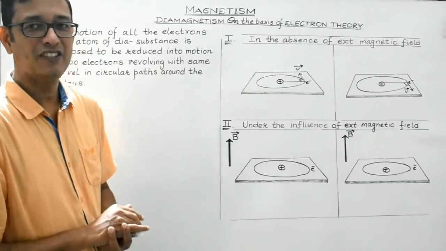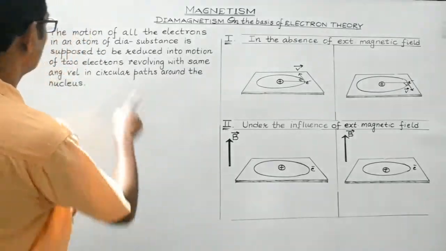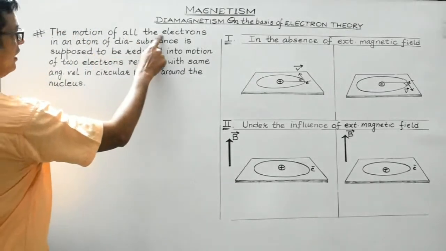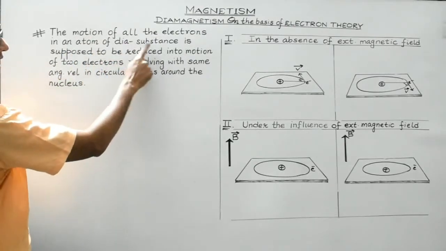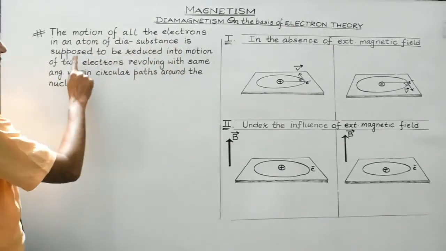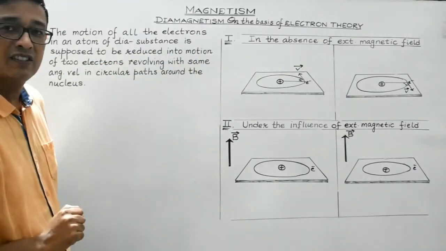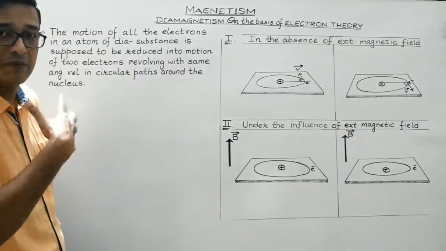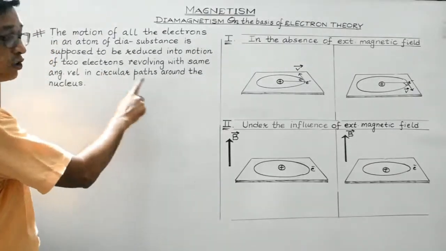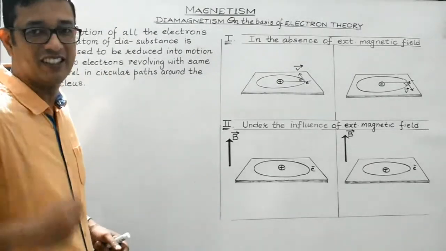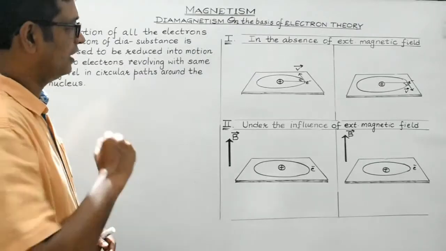Do remember that, right? Let me read this statement again. The motion of all the electrons in an atom of a diamagnetic substance is supposed to be reduced into motion of two electrons revolving with the same angular and linear speed in circular paths around the nucleus, right? So let's begin this topic.